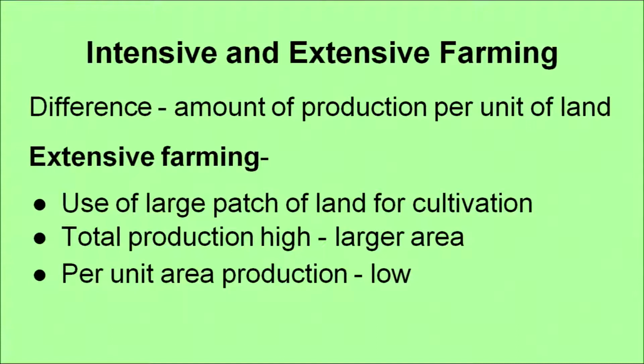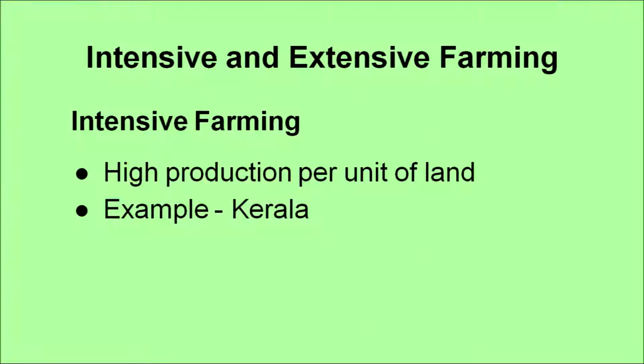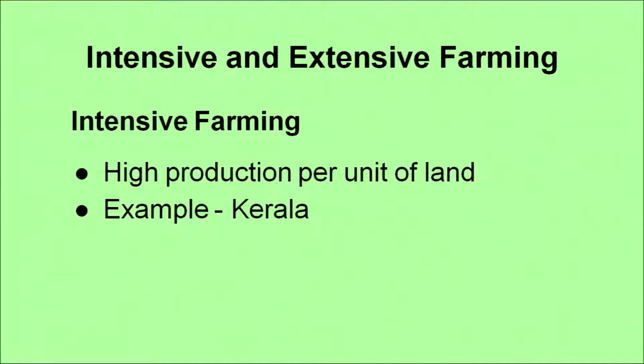Now, in extensive farming, there is use of a large patch of land for cultivation. The total production is high and the area is also large, but the per unit area production is low. Now, in intensive farming, on the other hand, there is high production per unit of land. That means one unit of land produces a large amount of crops as compared to extensive farming. An example of intensive farming is Kerala.